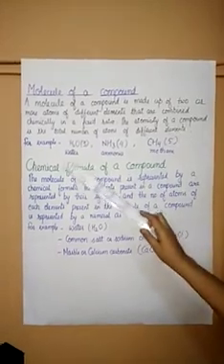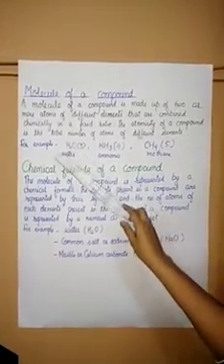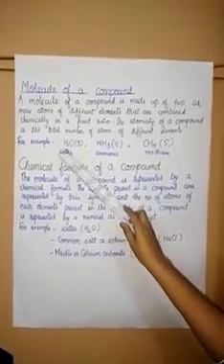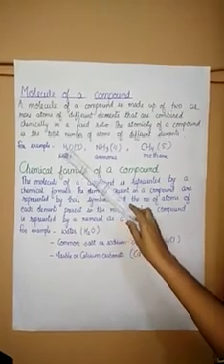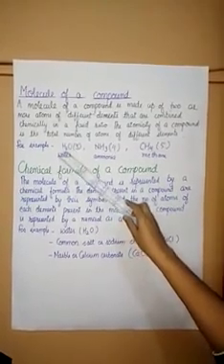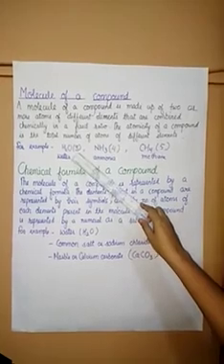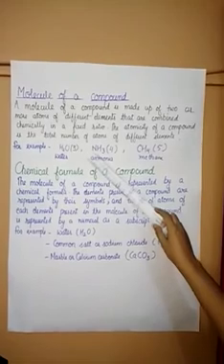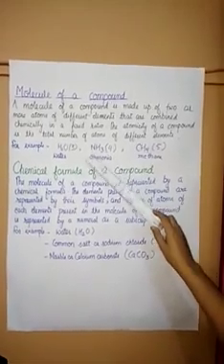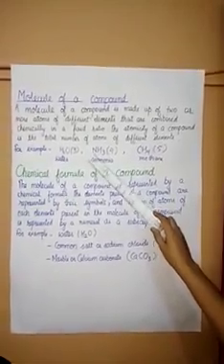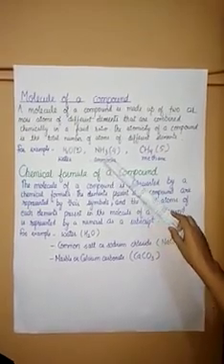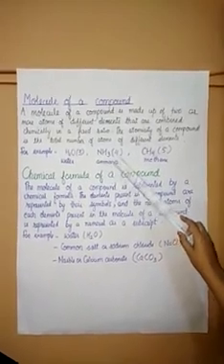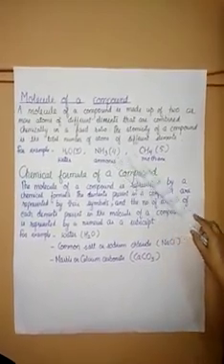Like molecule of a compound, H2O is the molecule of water. In case of H2O, 2 atoms of hydrogen are there and 1 atom of oxygen is there. So 2 plus 1, 3. Atomicity of water is 3. Molecule of ammonia, NH3. So in ammonia there is 1 atom of nitrogen and 3 atoms of hydrogen. So 1 plus 3, 4. Atomicity of ammonia will be 4.